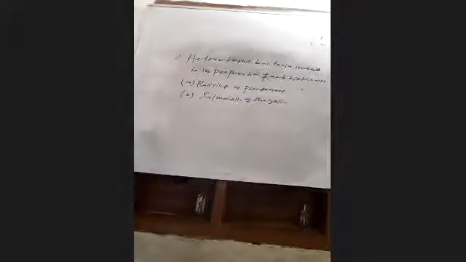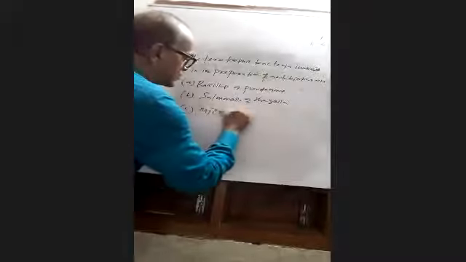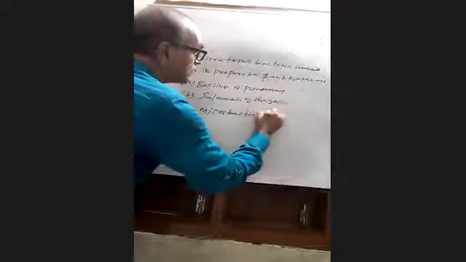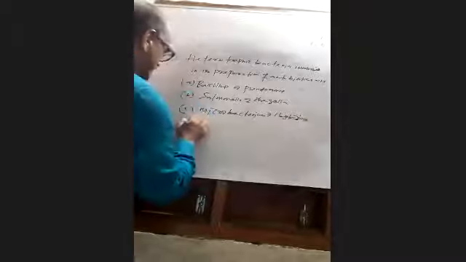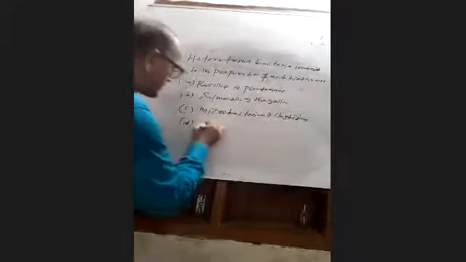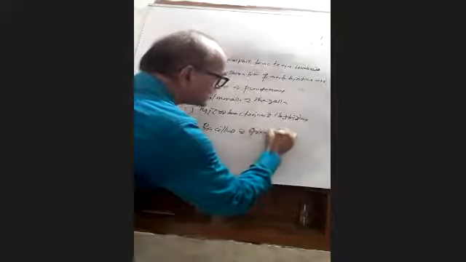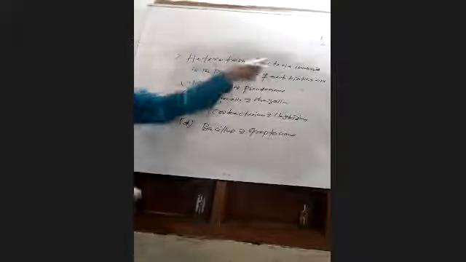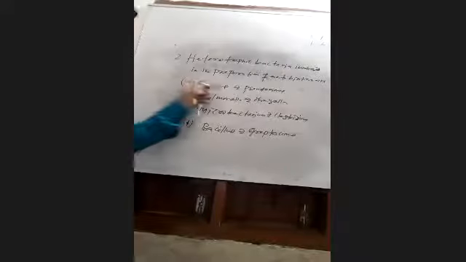Then Mycobacterium and Clostridium. Then option D is Bacillus and Streptococcus. Students, heterotrophic bacteria involved in the preparation of antibiotics are Bacillus and Pseudomonas.